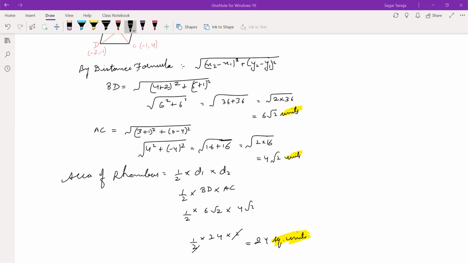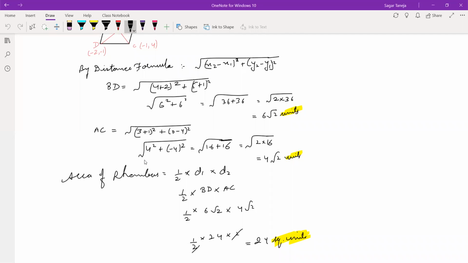I am just looking at the examples now. Not a single example is given different. All the examples are just like the questions we have done in the exercise.